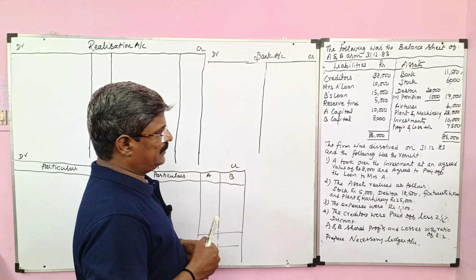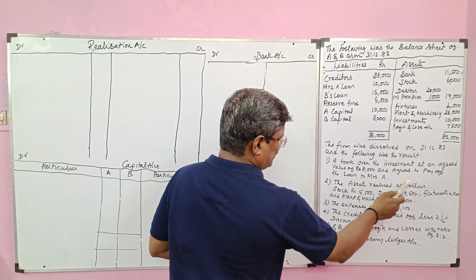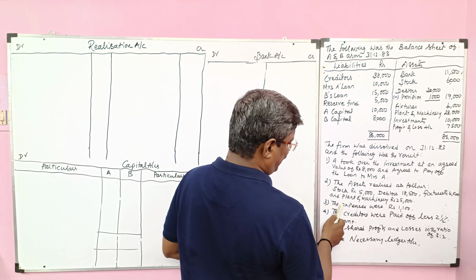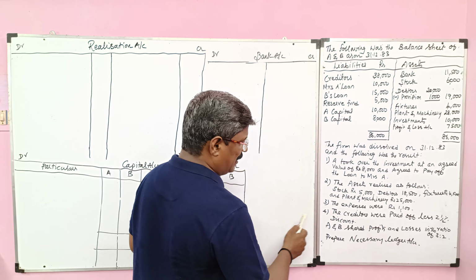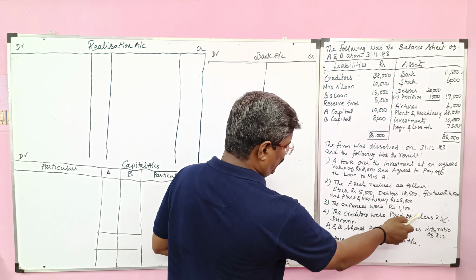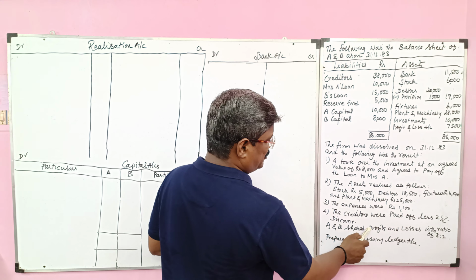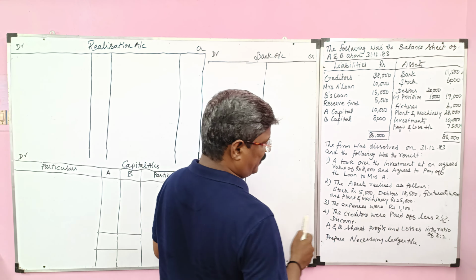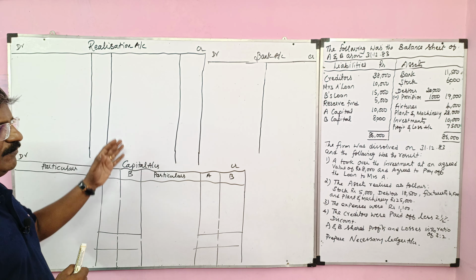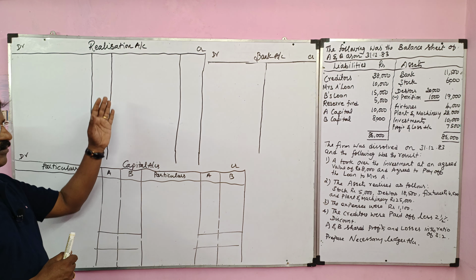Then the assets realized as follows: stock 5,000, debtor 18,500, fixtures 4,500, plant and machinery 25,000. The expenses were rupees 1,100. The creditors were paid off less 2.5% discount. A and B shared profit and losses in the ratio of 3:2. Prepare necessary ledger accounts. As we know, we have to prepare three important ledgers, namely realization account, capital account and